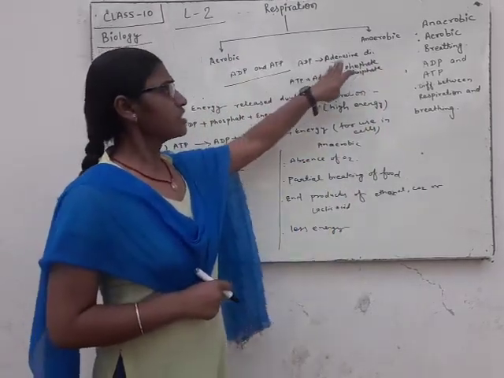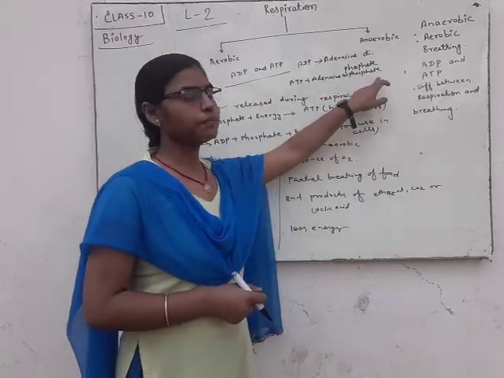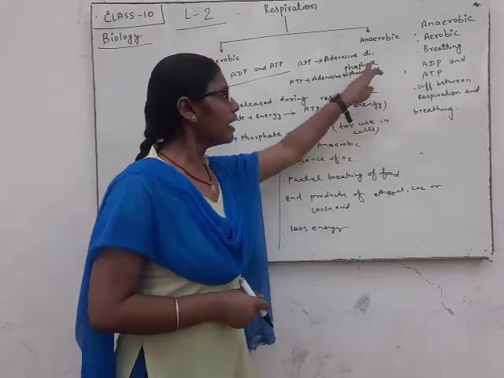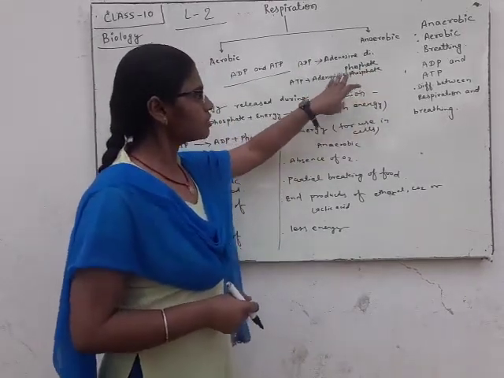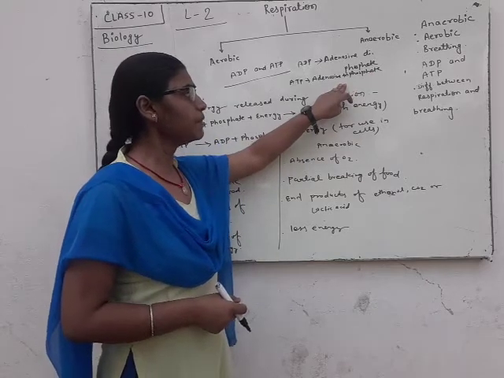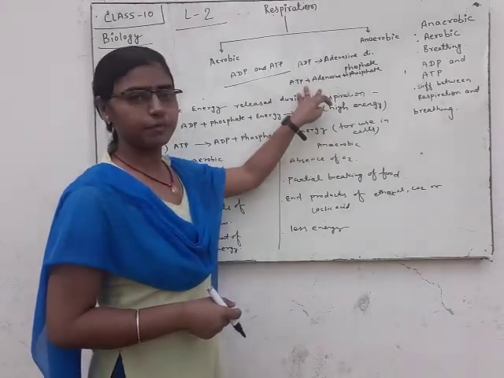We can see here, if there are 2 phosphate molecules, then we say adenosine diphosphate, and if 3 phosphate molecules are present, then we say this is ATP.